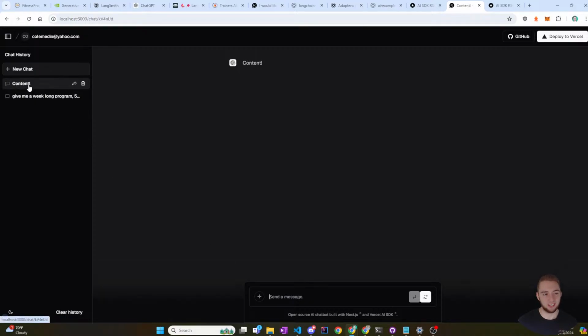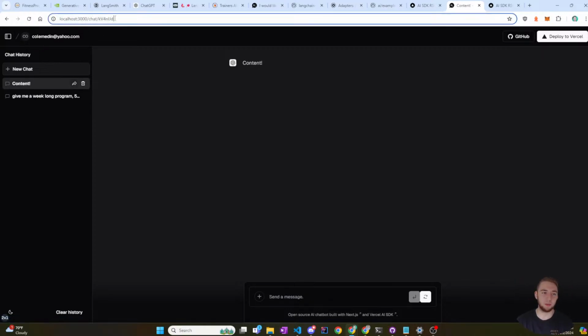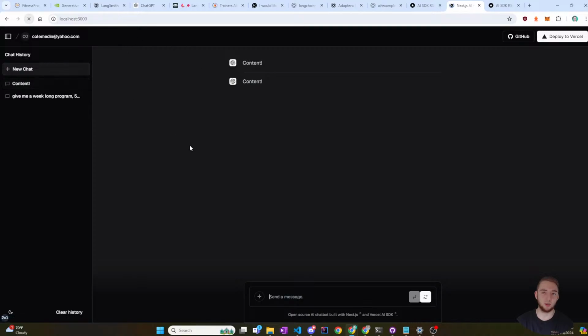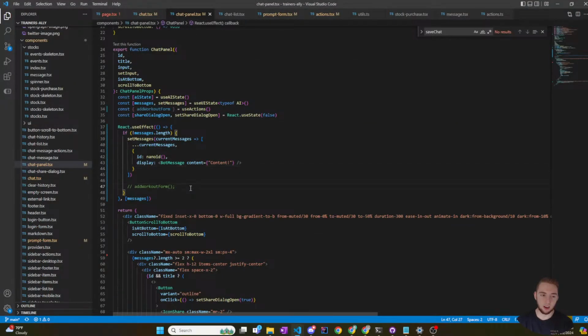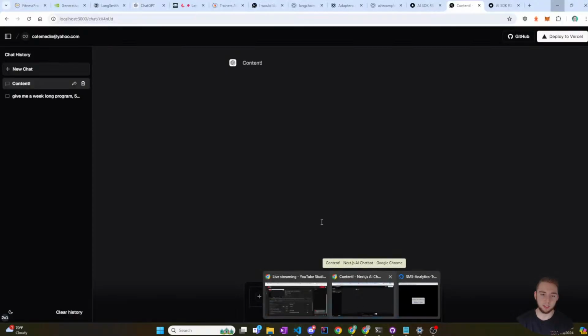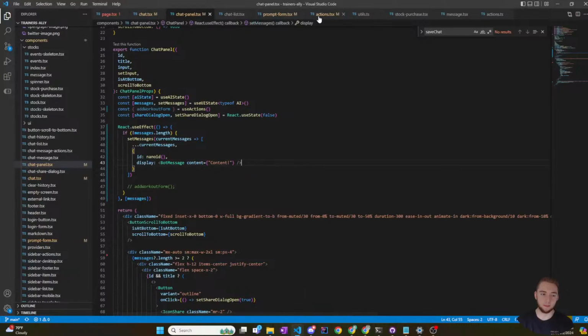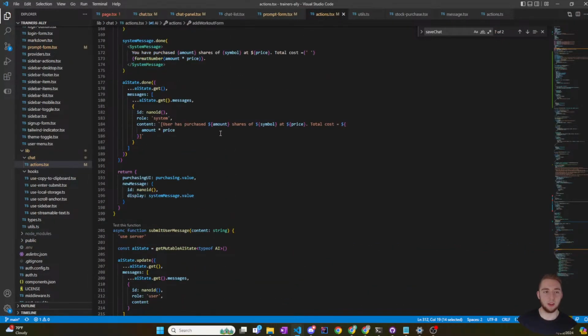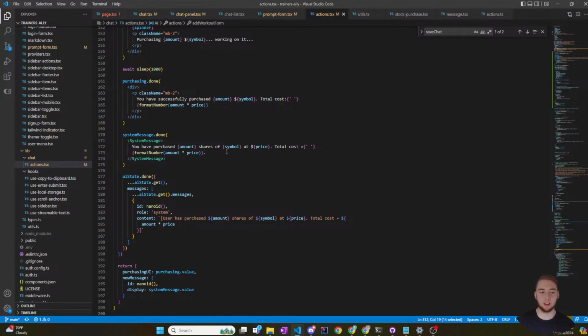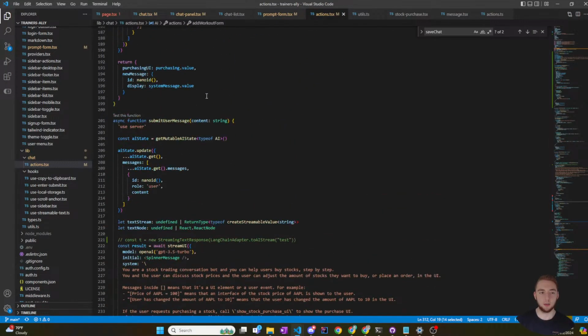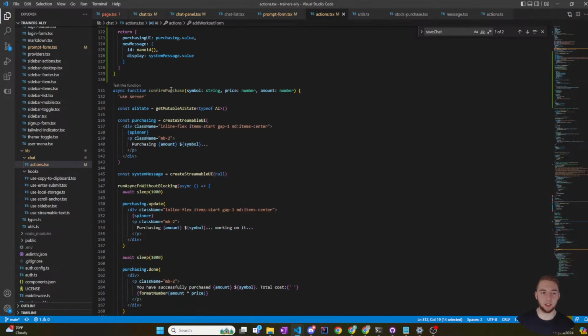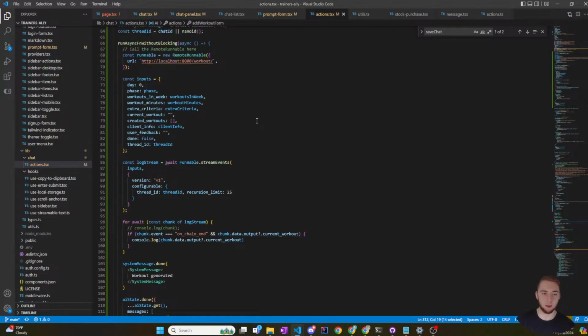That's not quite right. That's weird, because when I go here, there's just content once in a specific chat. But if I click on new chat, there's content twice. Wow. Okay, that's weird. Well, okay, add workout form. Maybe I just need to call add workout form. That might be my issue, which is kind of nice because then I have that little function I just have to call in the front end component.